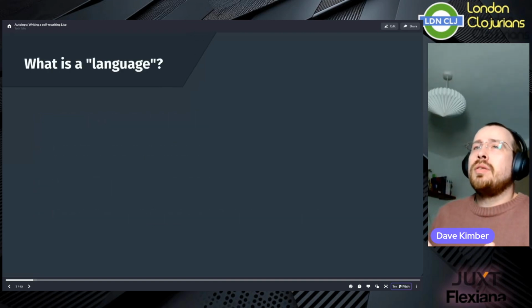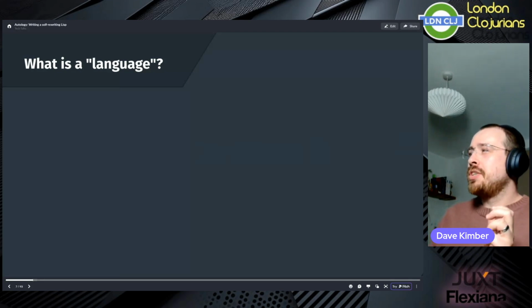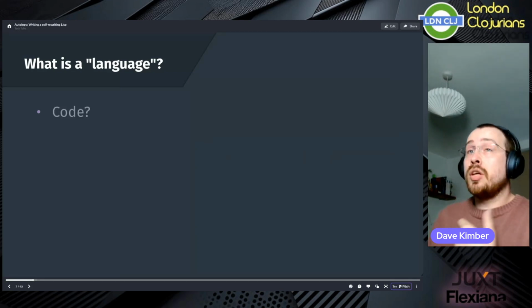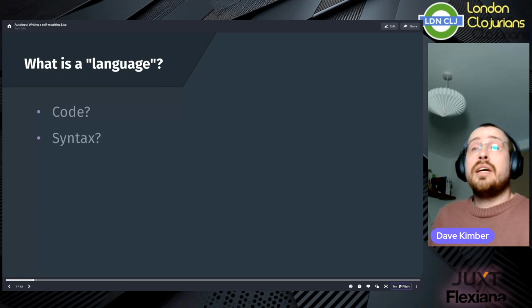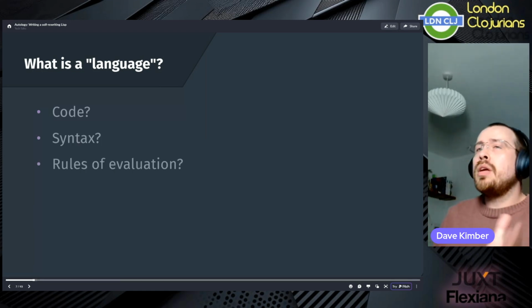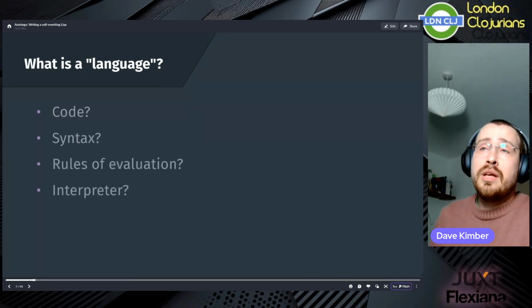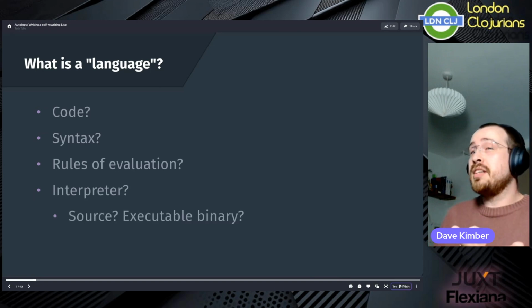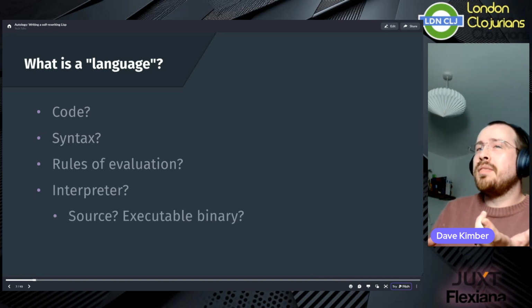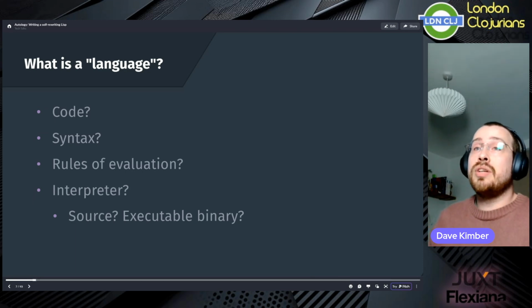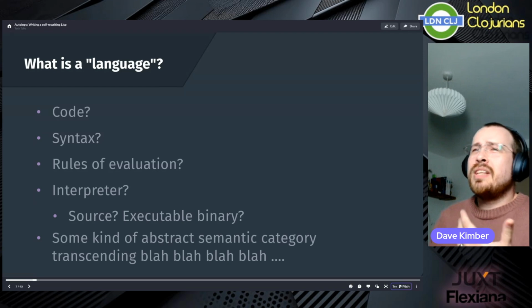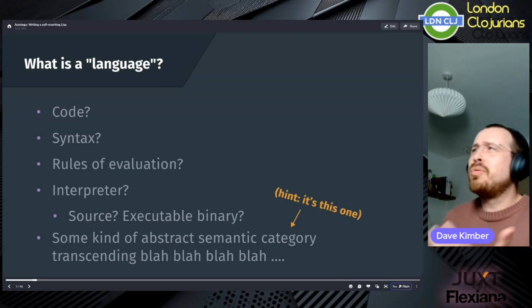And while we do this, we're going to be asking ourselves, what is a language in quite an abstract way? Is it the code that we write? Is it the syntax of that code? Or is it the rules of evaluation? Or maybe the interpreter itself? And is that like the source file that contains the interpreter code? Or is it the compiled interpreter executable that we actually run? Or is it some kind of abstract semantic category transcending all of these concepts, which themselves become increasingly ill-defined as we probe the boundaries and distinctions that separate them? Well, let's start by looking at some code.